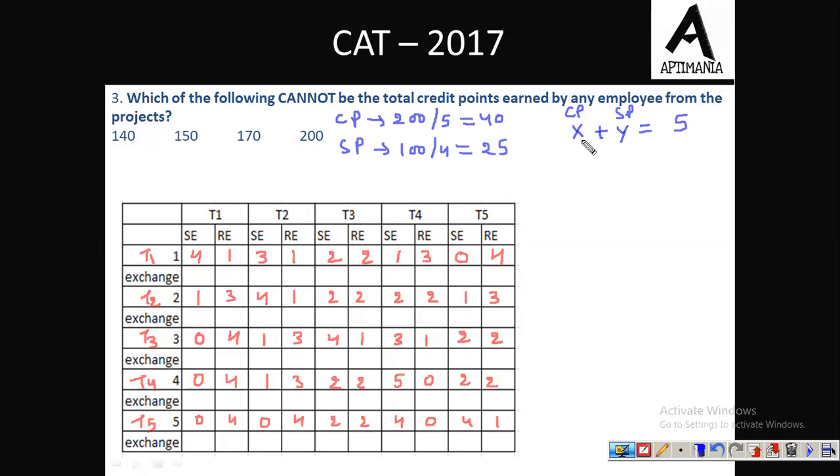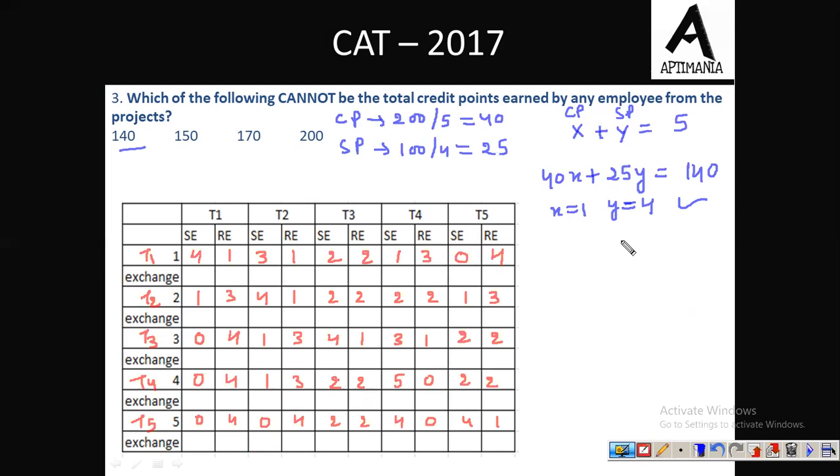And the score that we are getting from challenging projects is 40X plus 25Y, and this must be equal to, let us check for the first option, 140. Now I think by hit and trial we can solve this equation, but this is a very easy equation. So simply by looking at the equation, we can say that y equal to 4 and x equal to 1 will satisfy. So 140 is one of the possible options.